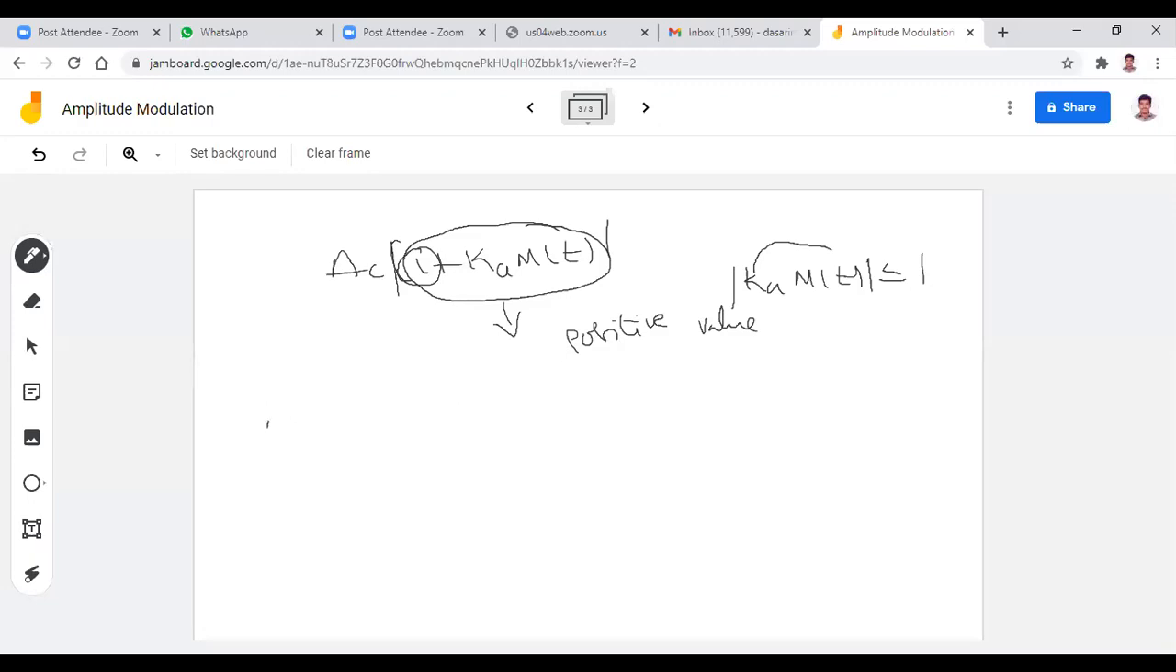Now coming to case 2. In the second case, I want to assume that Ka m(t) is greater than 1. So not equal, greater than 1. This is only for some values of t. For some values of t, there may be a chance of Ka into m(t) greater than 1 also. Now you have to observe what happens. Whenever Ka into m(t) is greater than 1, there is some problem. What is the problem? You have to identify that.